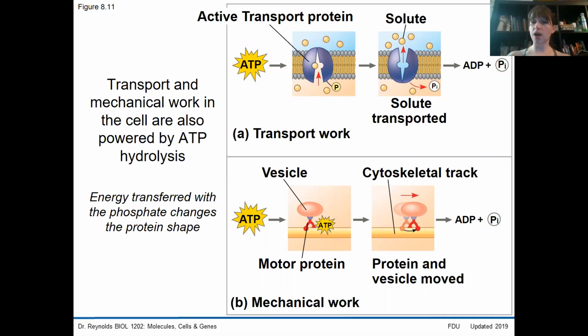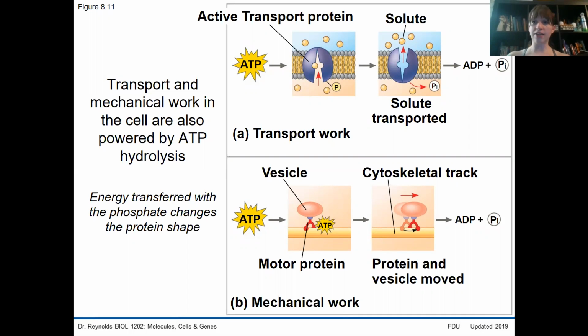A similar process is used to phosphorylate the motor proteins that walk along cytoskeletal components. The addition of the phosphate causes that molecule to enter a different shape, a higher free energy shape, and with the release of the phosphate, it goes back to its more stable, lower free energy state.